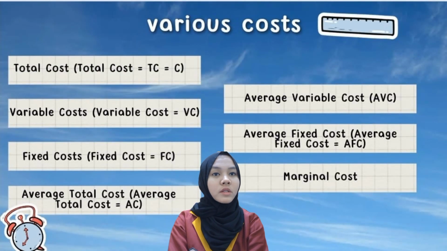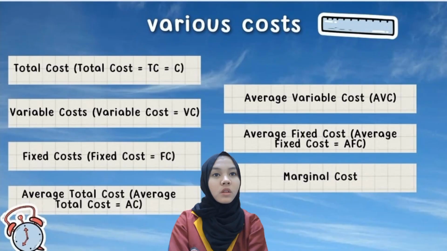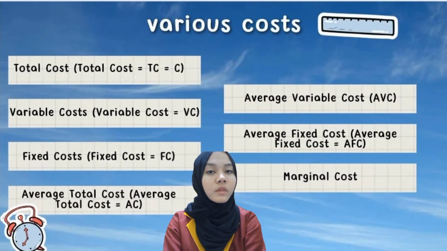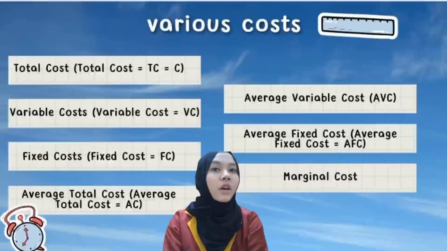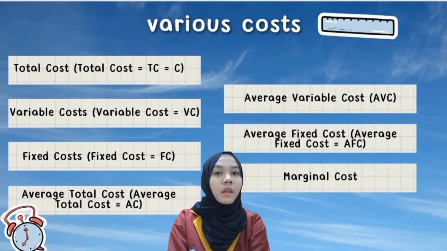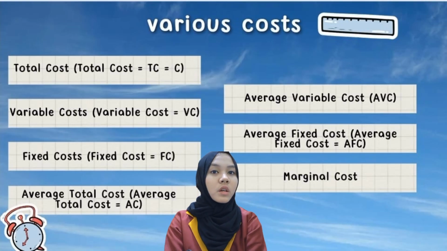D. Average total cost. Average total cost is the production cost calculated for each unit of output. E. Average variable costs. Average variable costs are variable costs charged to each unit of output, AVC = TVC per Q.